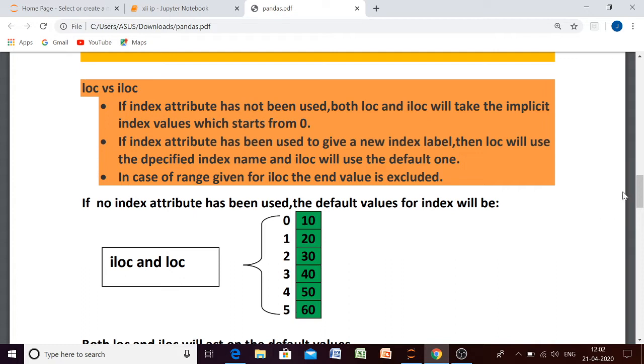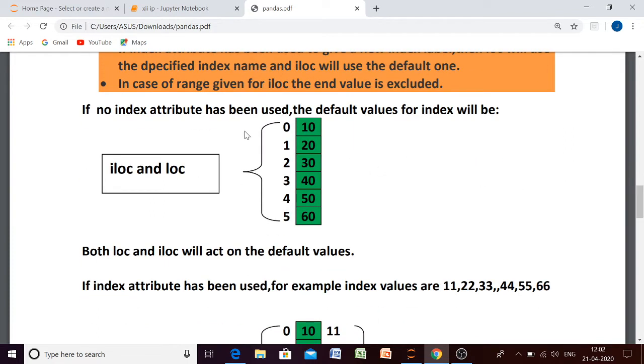Okay, for example, we are having a series of elements 10, 20, 30, 40, 50 and 60, and to create this series, suppose we have not used any index attribute, so by default their index will be 0, 1, 2, 3, 4, 5. Okay, although we have not used any index attribute to create the series, it will have the implicit index values, and those index values will start from 0. Okay, beta, so those values will be 0, 1, 2, 3, 4, 5.